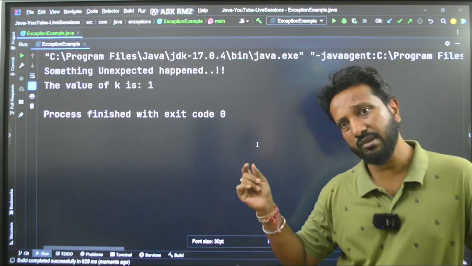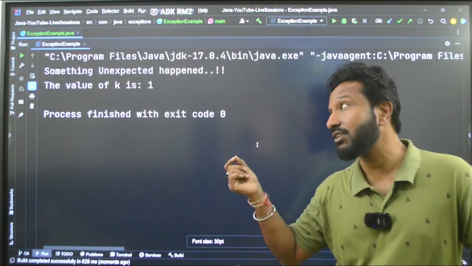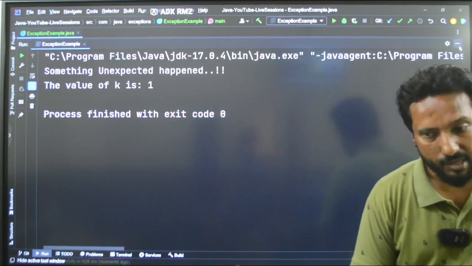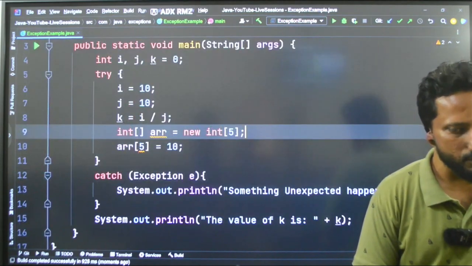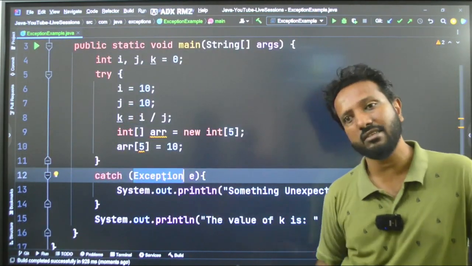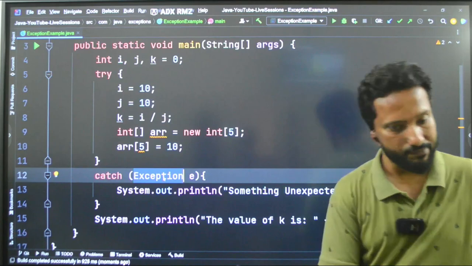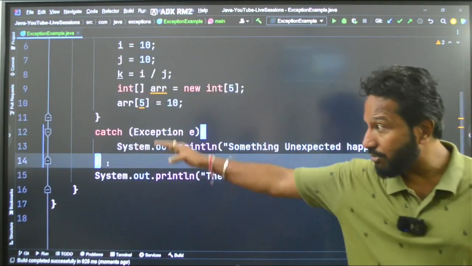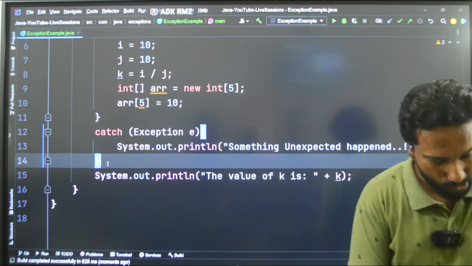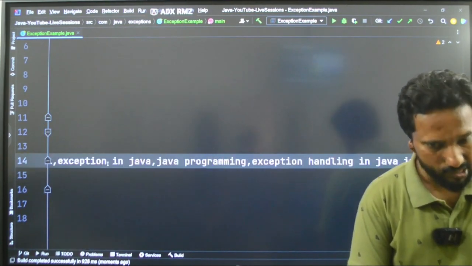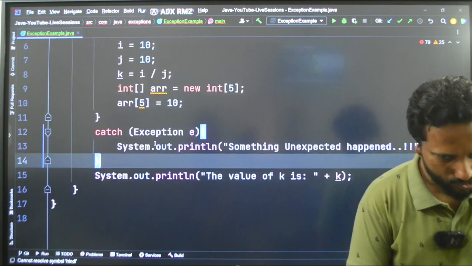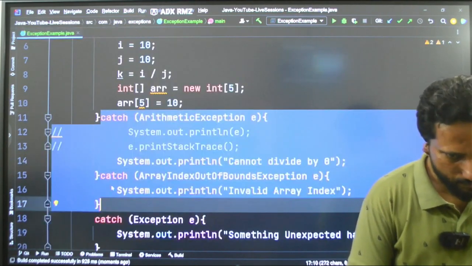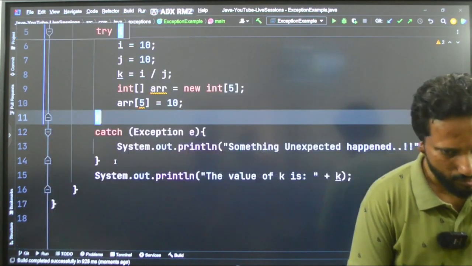See, when you are not certain about the type of exception that you are encountering in your code, just use the base class of all exceptions, which is the Exception class, and it will handle them. But someone might ask you, what if I place the base class on top and put all the others below it? What if I cut them from here and paste them here?